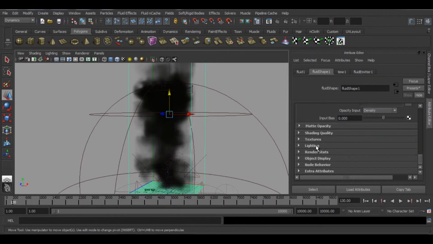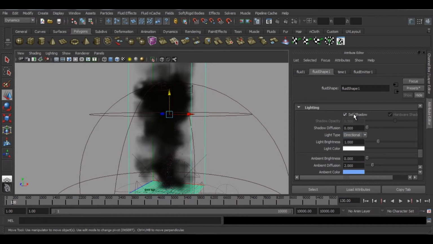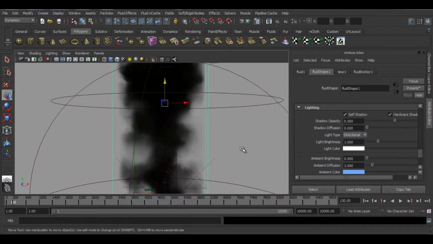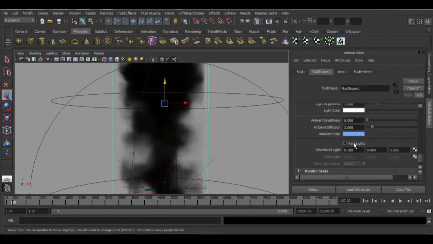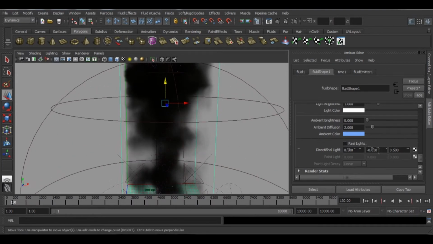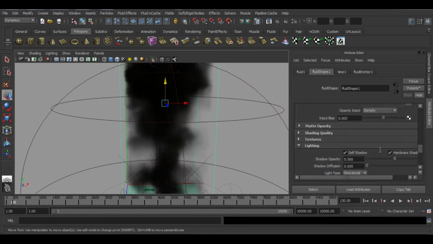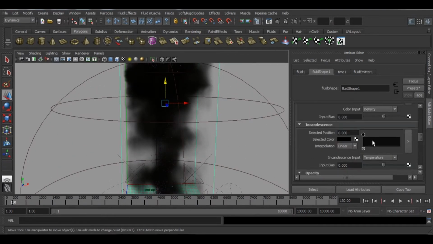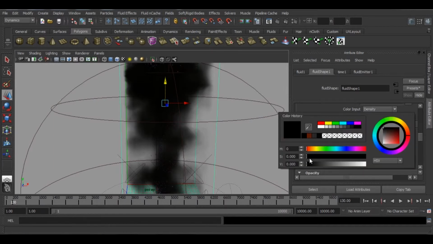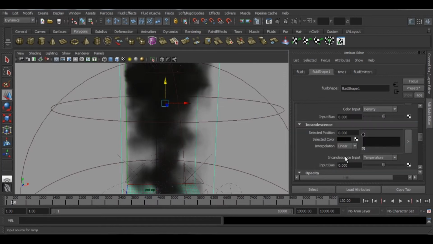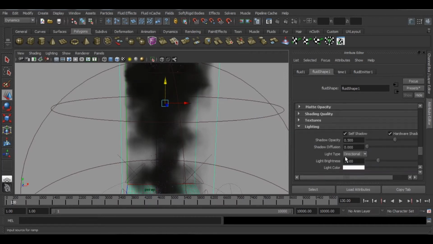Now you can go to the lighting part and enable cell shadow. You can see the difference yourself. Turn off real lights and we can change the direction of the light. So we can change the color. It's too dark for now, and make it a little lighter just to see it better.